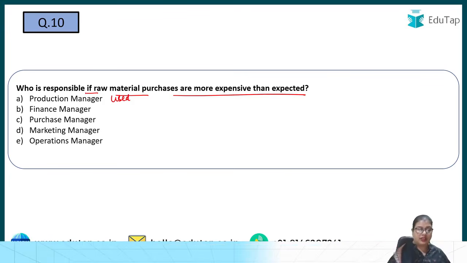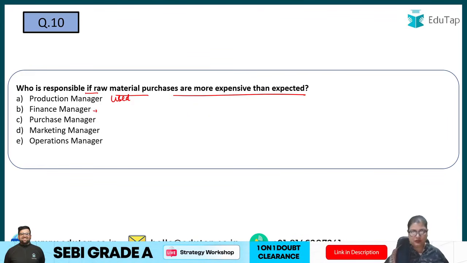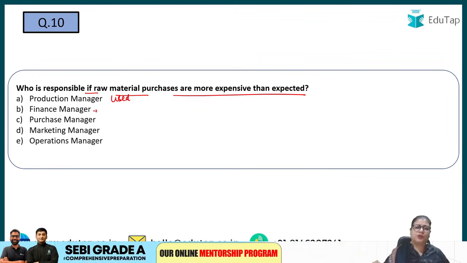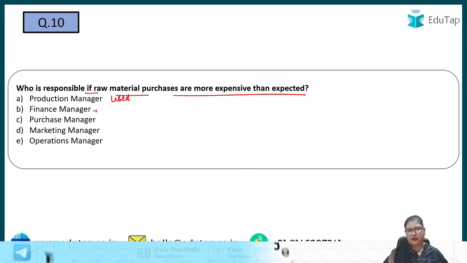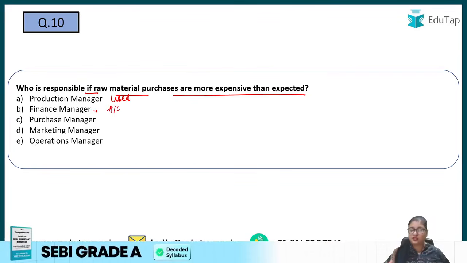not its purchasing, then will I catch the finance manager? Finance manager says I am just authorizing money. Okay, I'm saying ki, okay, I'm giving you 20,000 for your purchases. Now you purchase 100 units out of it or 200 units out of it, I don't care. I'm just giving you, authorizing you the money. So basically finance department is just taking care of the accounts department, है ना? Then the purchase manager, can I hold this purchase manager responsible?